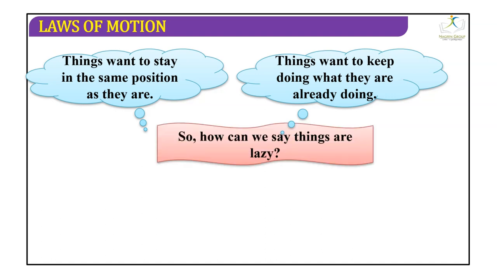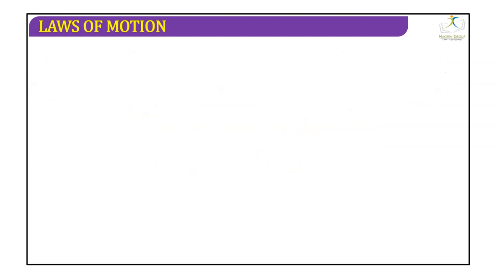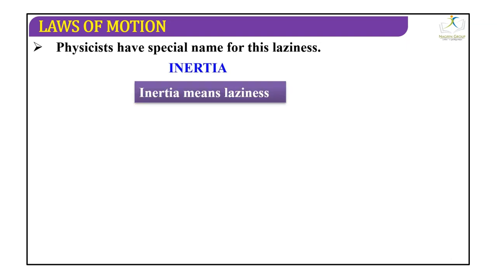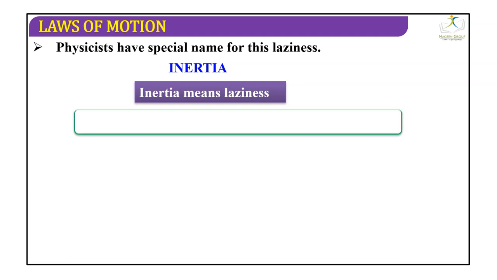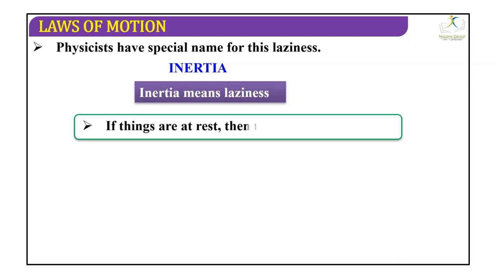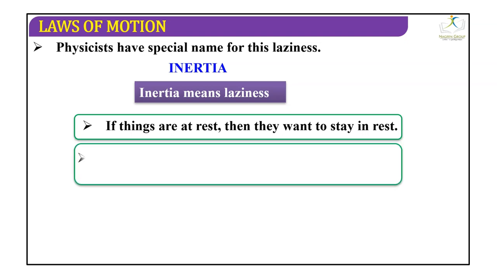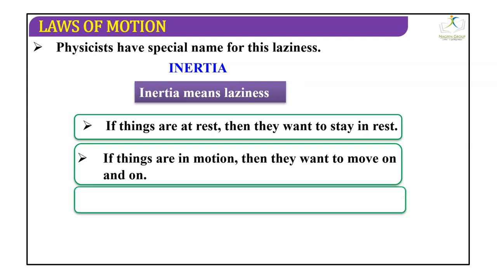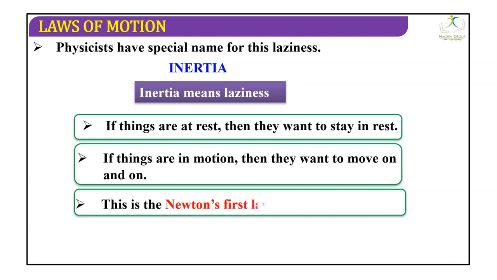So how can we say things are lazy? Physicists have a name for this laziness. Yes, inertia. Inertia means laziness, nothing else. So if things are at rest, then they want to stay at rest. If things are moving or in motion, they want to move on and on. And this is Newton's first law of motion. It states that